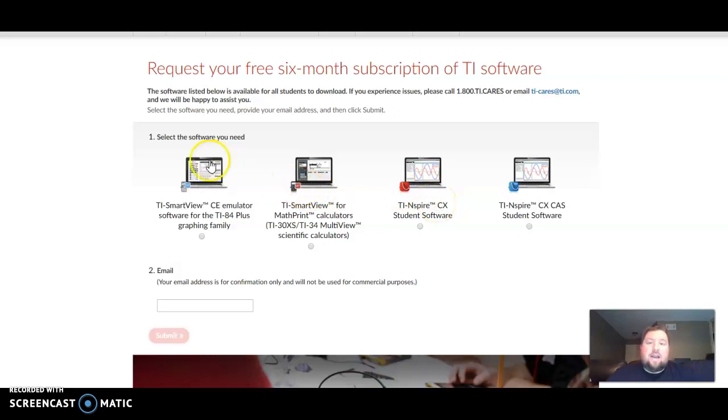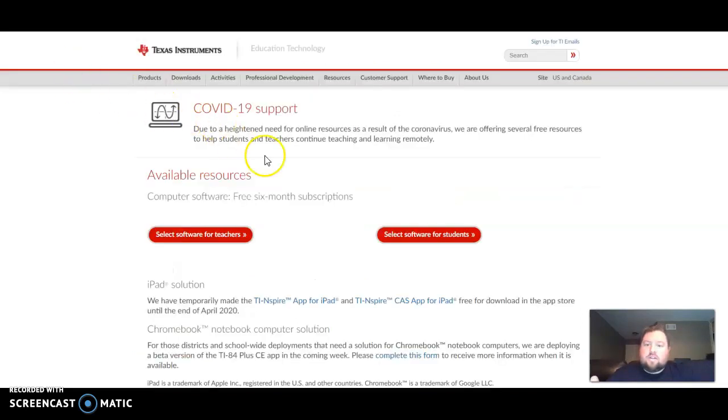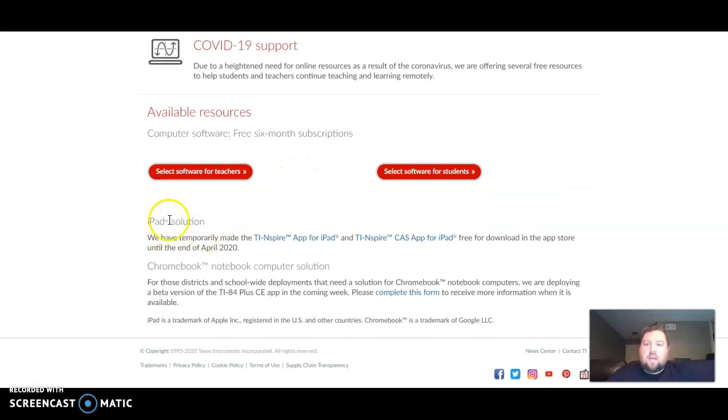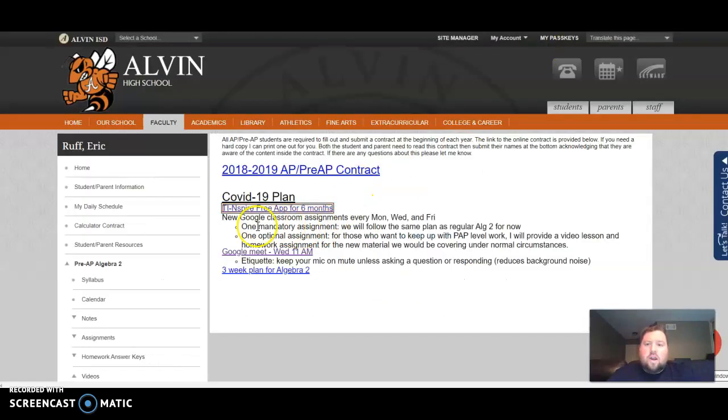And then there's an iPad app as well. I think it says that on this other page. Yeah, iPad solution. So if you have an iPad, you can get one of the apps there as well. Download in the App Store until the end of April. So I would encourage y'all to take advantage of that because that's expensive software that they're giving away for free right now.